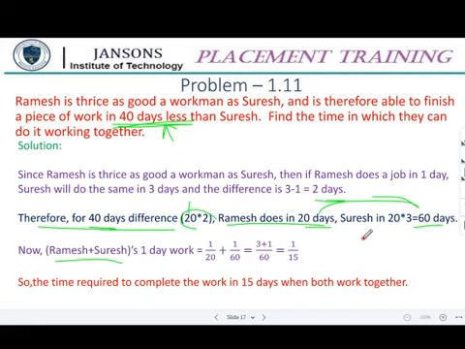So Ramesh and Suresh's 1 day's work is equal to 1 by 20 plus 1 by 60, that is equal to 4 by 60, that is equal to 1 by 15. So 1 by 15 means 15 days are required to complete the job if both of them work together. It is so simple. This is the only thing you have to remember.